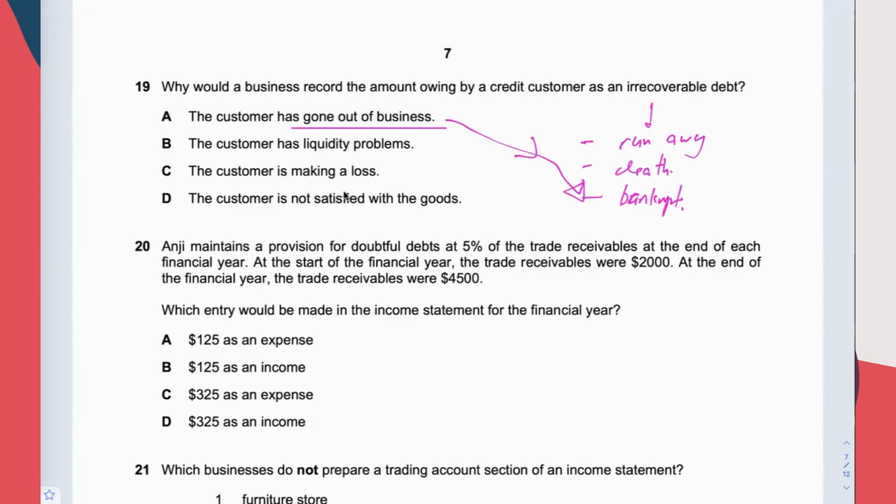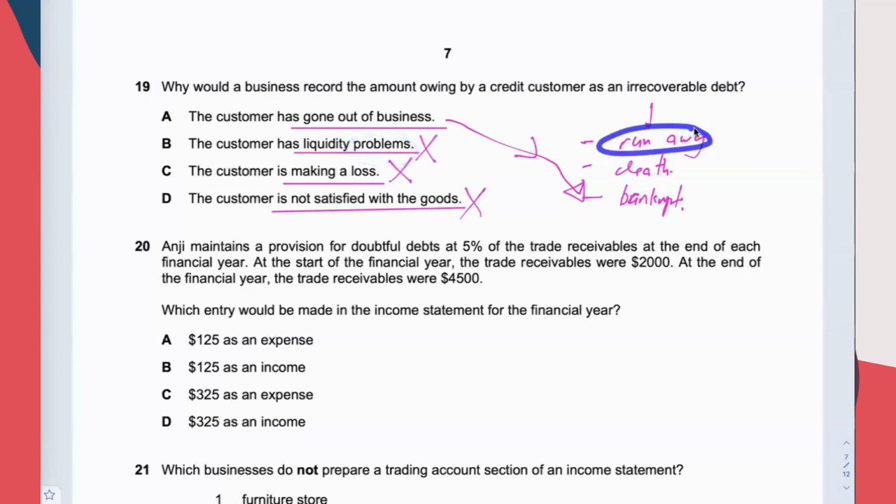Let's also see the rest first. Making a loss, maybe in just one particular year. So this is not the confirmation that it becomes irrecoverable. Not satisfied with the goods, then return the goods. Why not pay? And liquidity problems. This is not solid enough. Is it a minor or small problem, or a big problem? They don't mention, so we have to look for this.